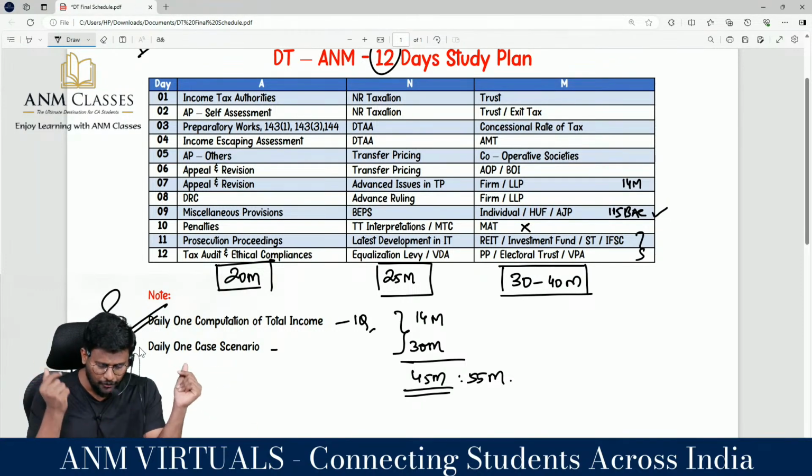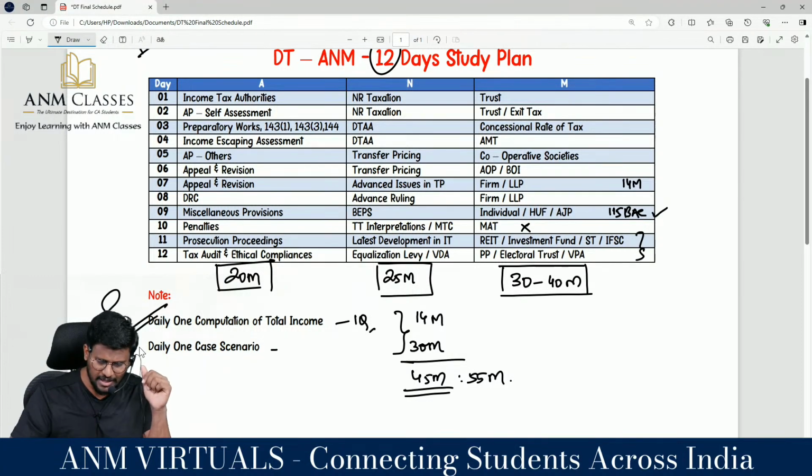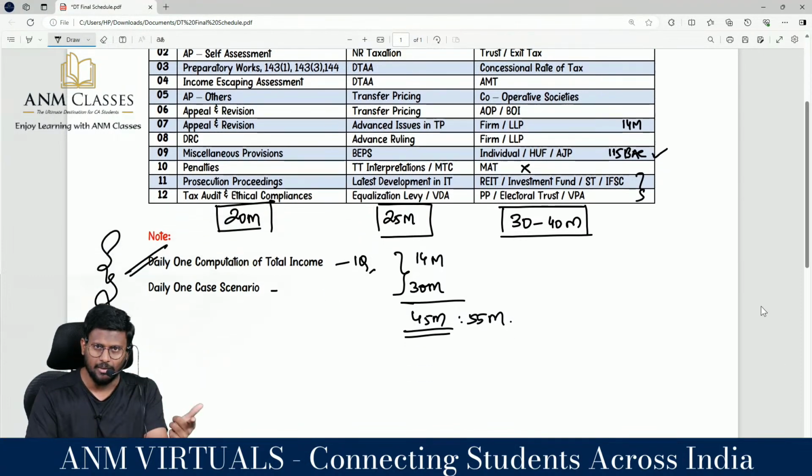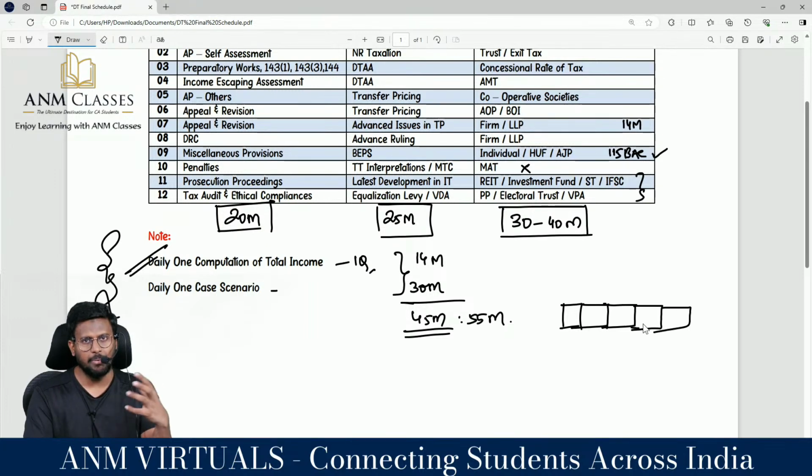You have the habit of reading that case scenario. This is very much possible this time. Still 25 days are there. If you do, it's like building a building. Sir, if you build a building, if you keep one brick properly, at the end you can see a big building. When you are keeping one brick, there should not be any confusion.